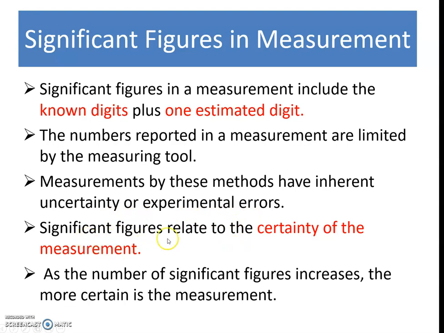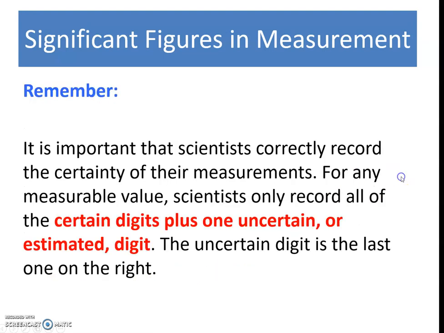So significant figures relate to the certainty of the measurement. Note that as the number of significant figures increases, the more certain is the measurement. It is important that scientists correctly record the certainty of their measurement. For any measurable value, scientists only record all of the certain digits plus one uncertain or estimated digit. The uncertain digit is the last one on the right of the measured quantity.